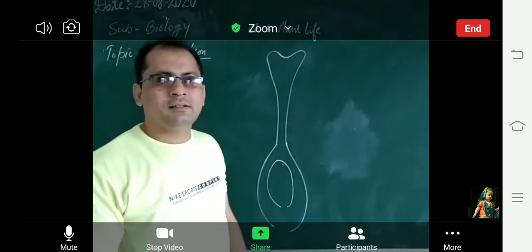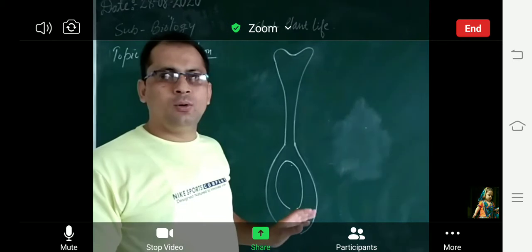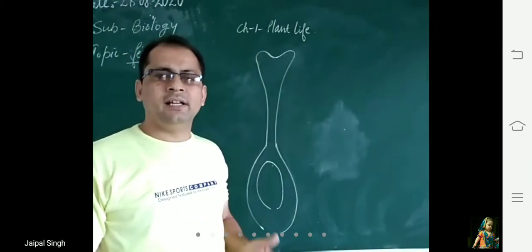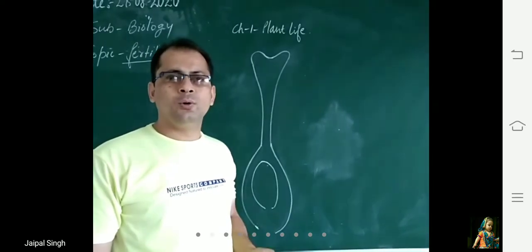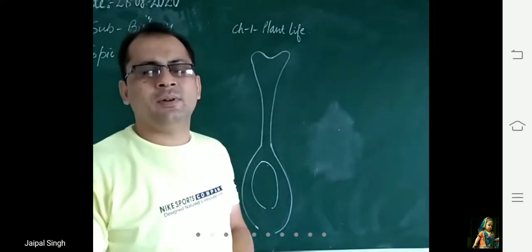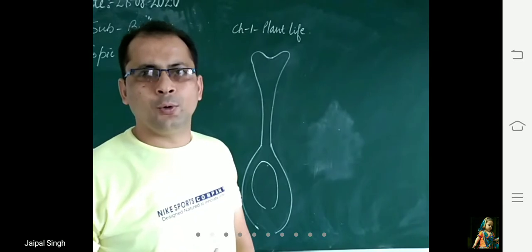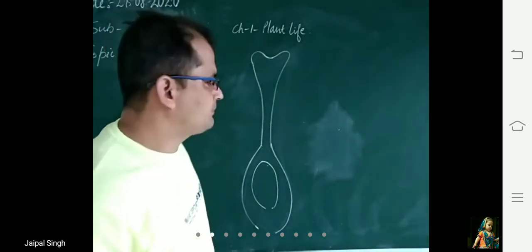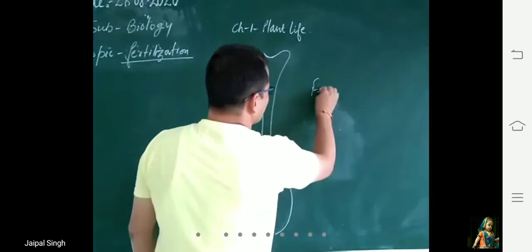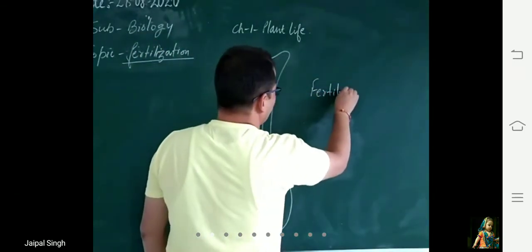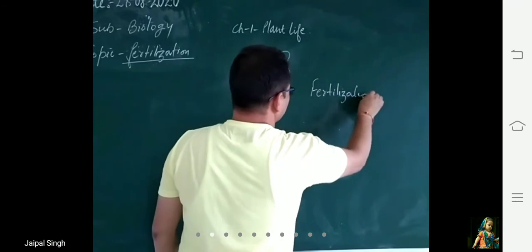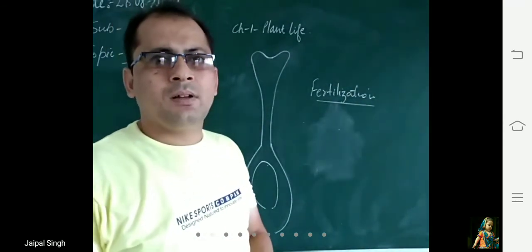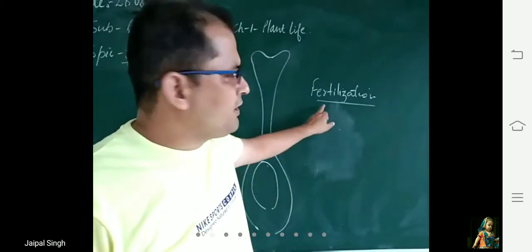Okay class, so today we are going to revise fertilization, formation of seed, formation of fruit, and at last we will revise structure of fruit. So first is fertilization. What is the definition of fertilization?